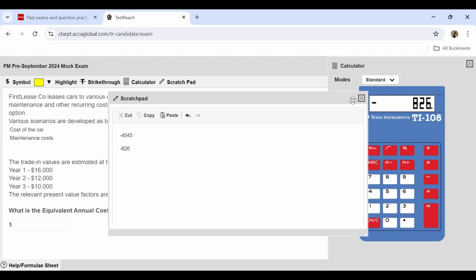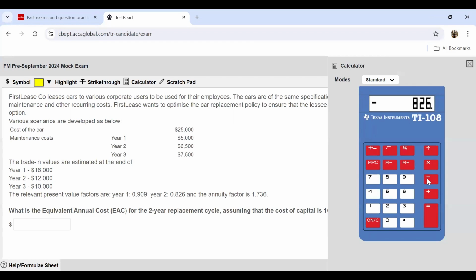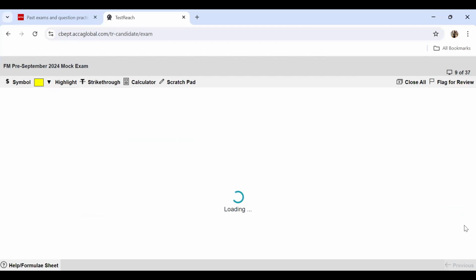Now, if you just add all of these costs, minus 826, minus 4,545, and then minus the initial cost of 25,000, this is your total cost. Now, this is the total present value. Now you have to find out the EAC, you simply divide it by the annuity factor. So the annuity factor is already given to you, 1.736, and your final answer will be 17,495. So this is what you will input here. This is what your final answer is going to look like.